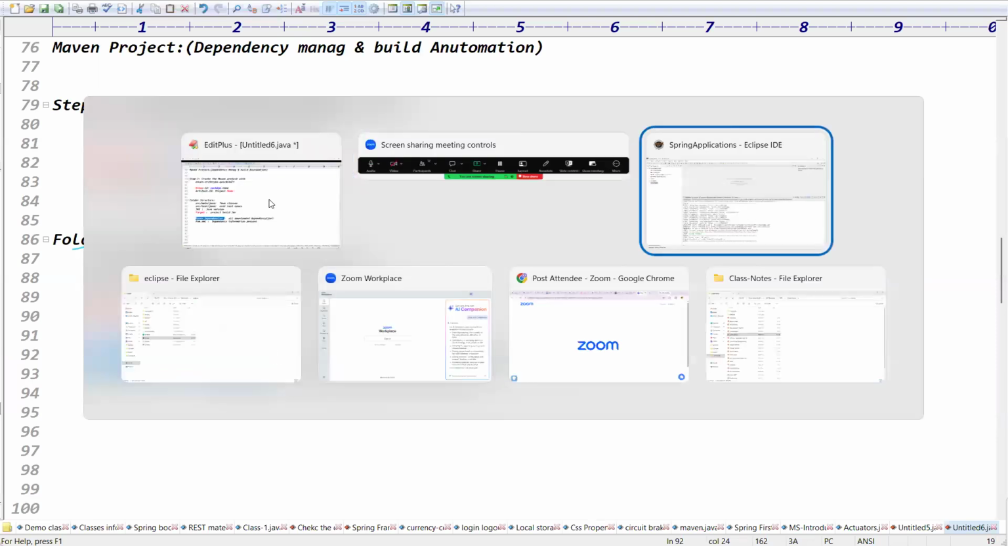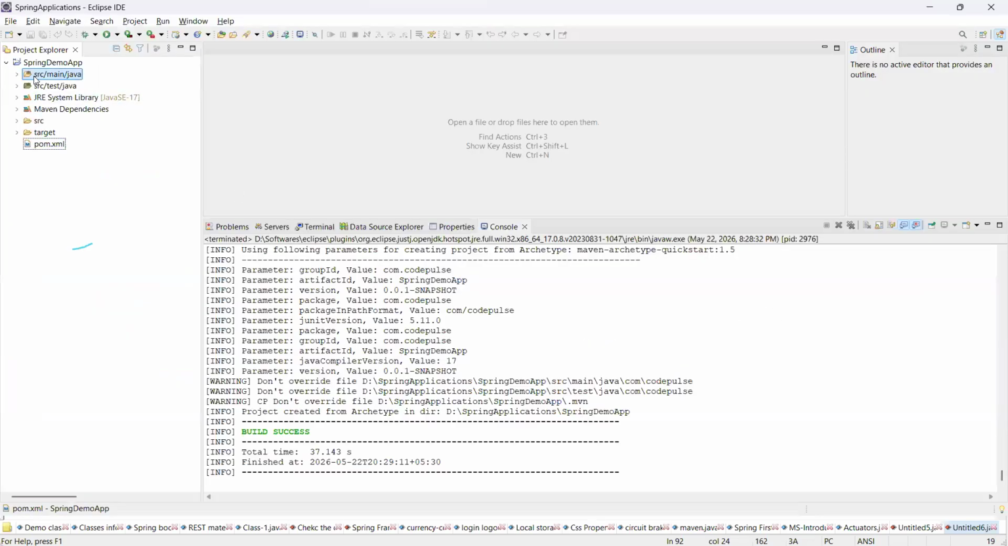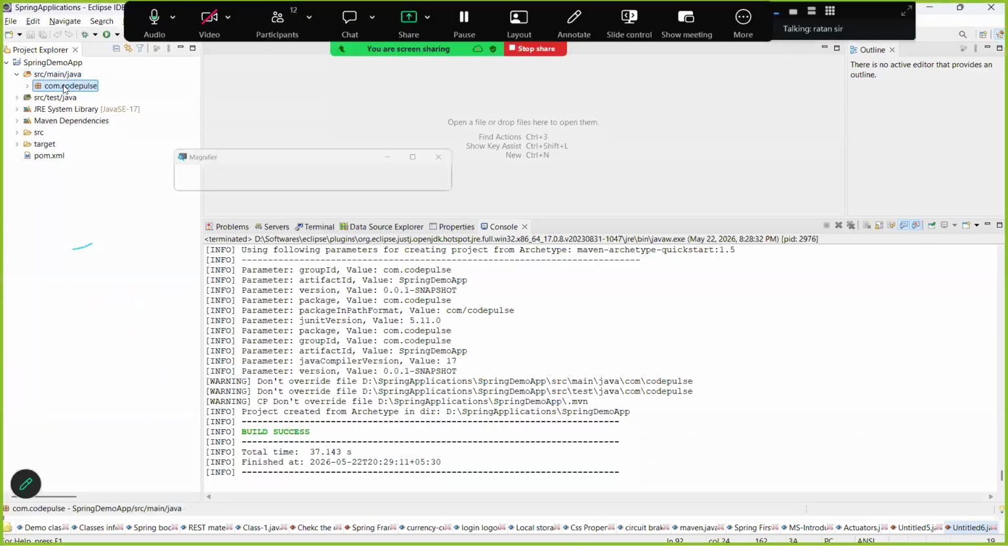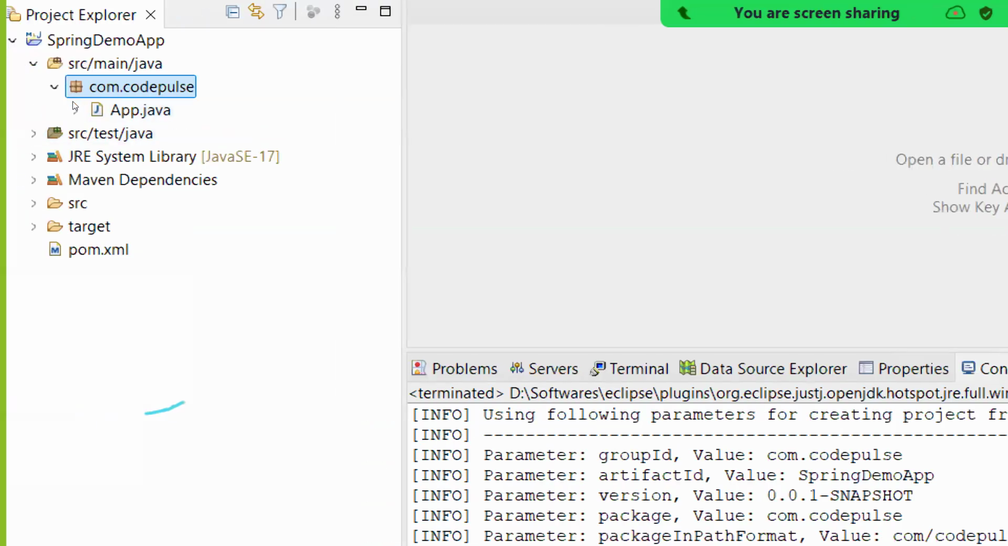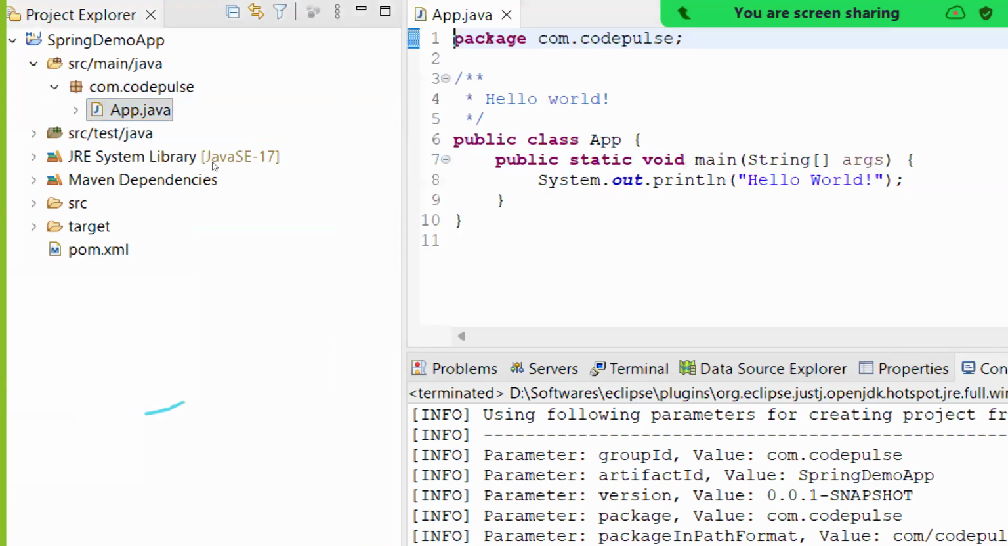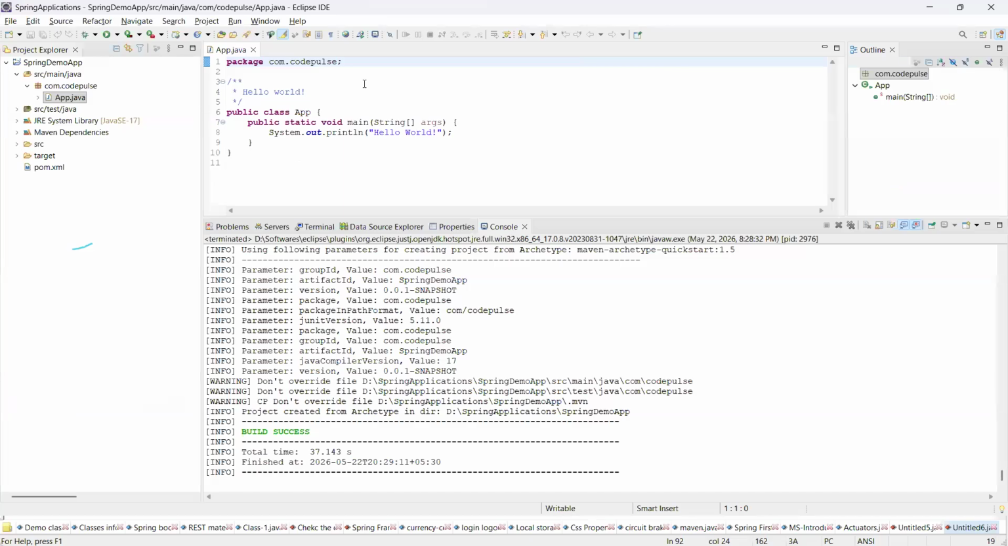See guys, I want to create the hello world application. You go for the src main Java. In src main Java, we have the com package name coming. You click on this package name. We got the App.java, right? App.java is there. I think the font size is very small. Let me increase the font size.